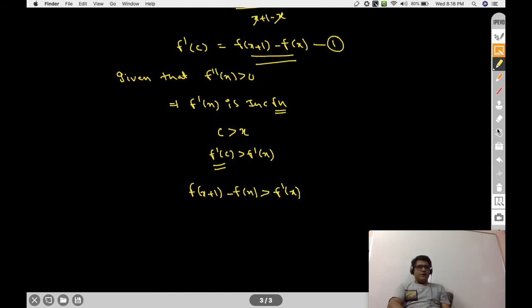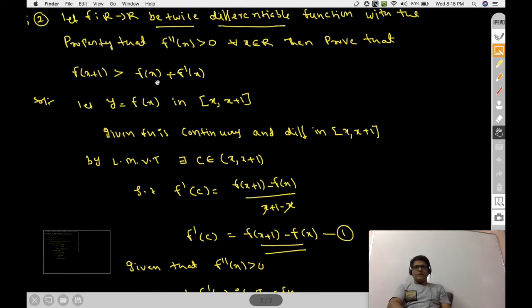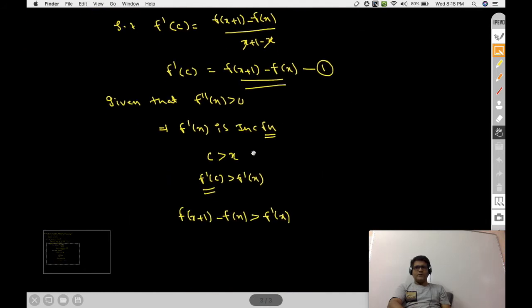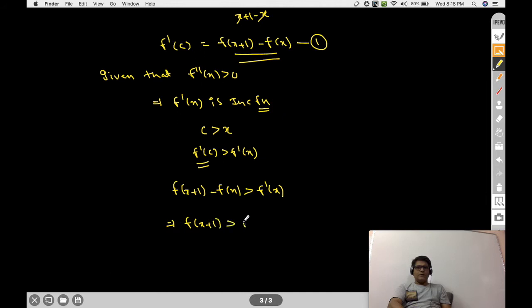So what we need to prove, our requirement is what? F of x plus 1 is greater than f of x plus f dash x. You take this one to the other side. That implies f of x plus 1 is greater than f of x plus f dash x. This is what we need to prove.